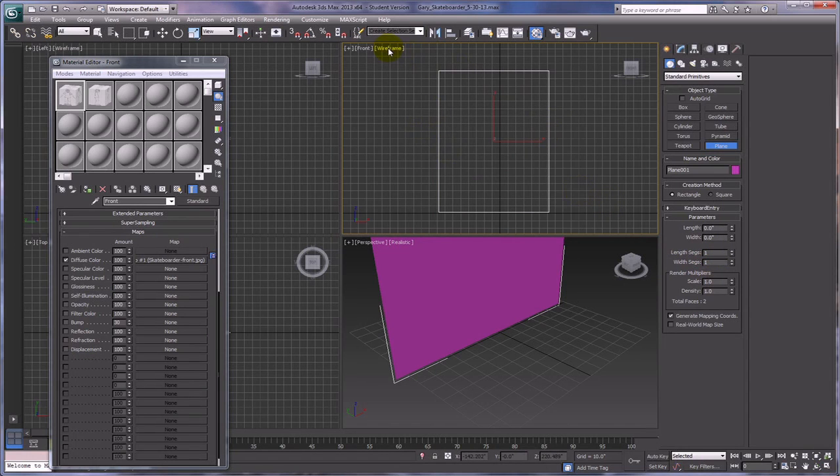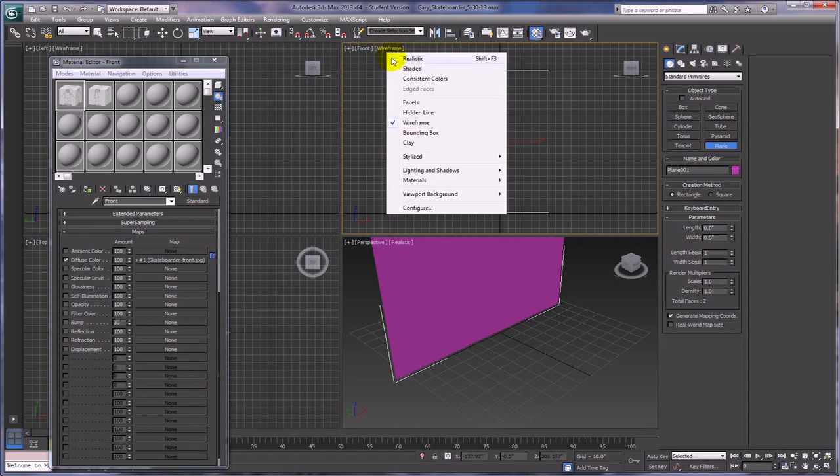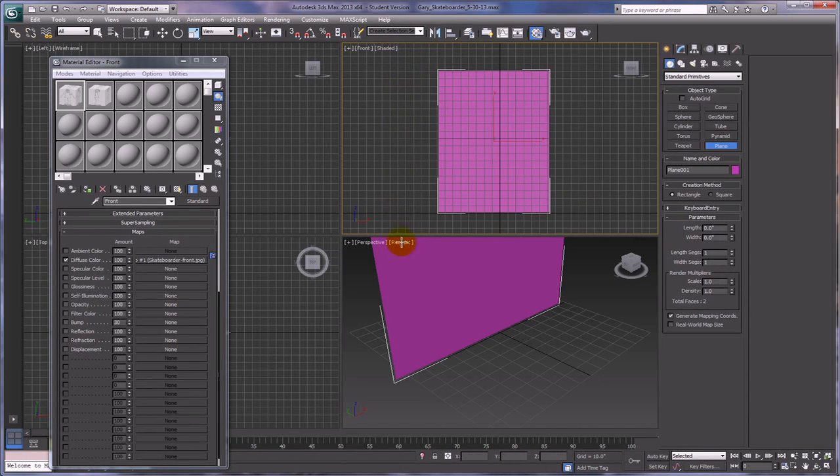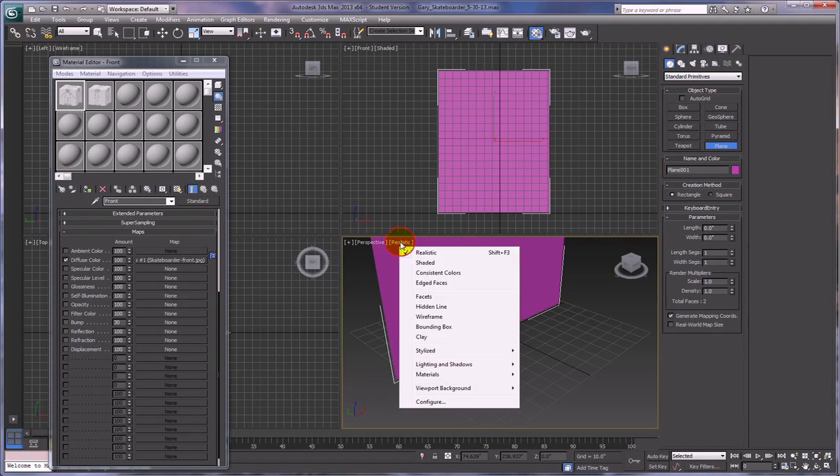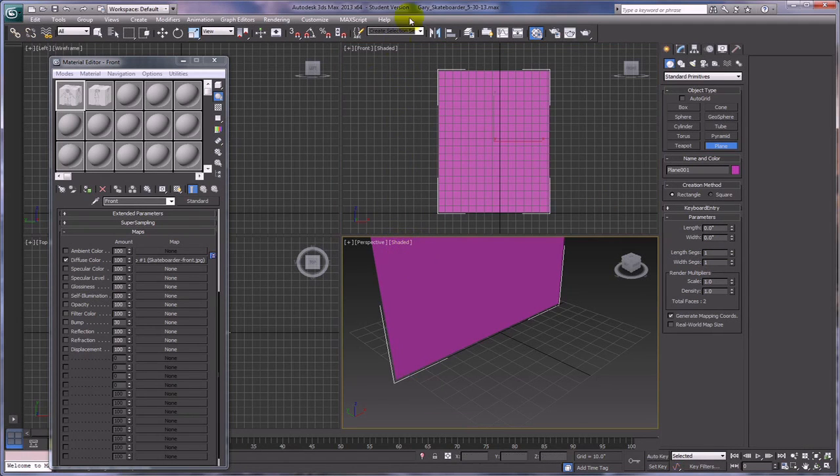We also want to change this from a wireframe view to a shaded view. And if you have realistic anywhere, I would recommend changing that view from realistic to shaded. Realistic doesn't really give you a very realistic look, to tell you the truth.